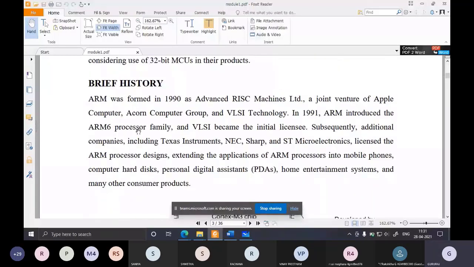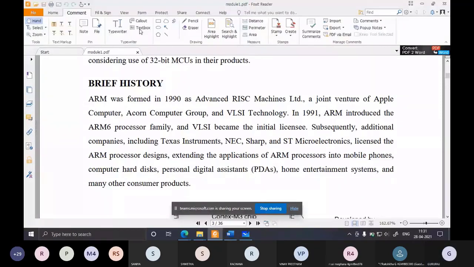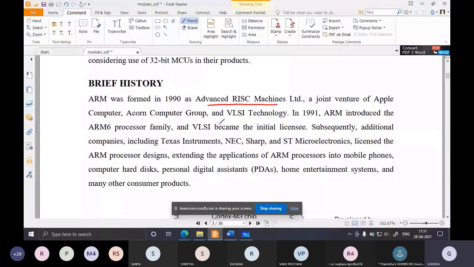So what is the full form of ARM? ARM stands for Advanced RISC Machines, and it was started way back in 1990.